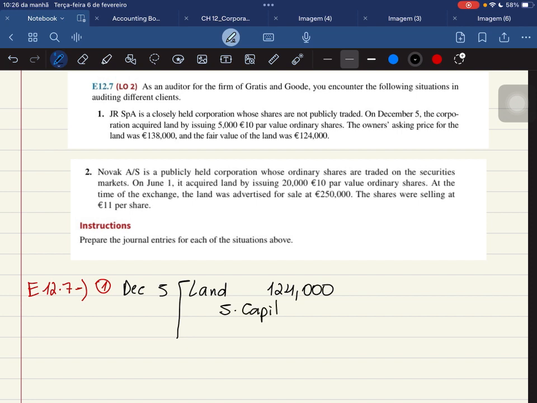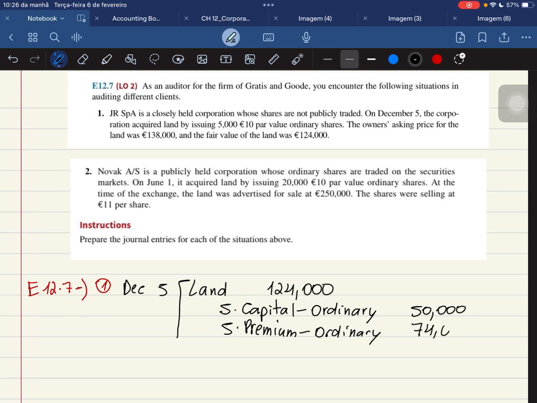So this is why over here, we're going to have share capital ordinary with the value that I just told you. This times this gives us 50,000 euros, and there's a difference, and this difference we are going to get from the share premium ordinary, which is going to be 124,000 minus this 50,000, and that gives us 74,000.